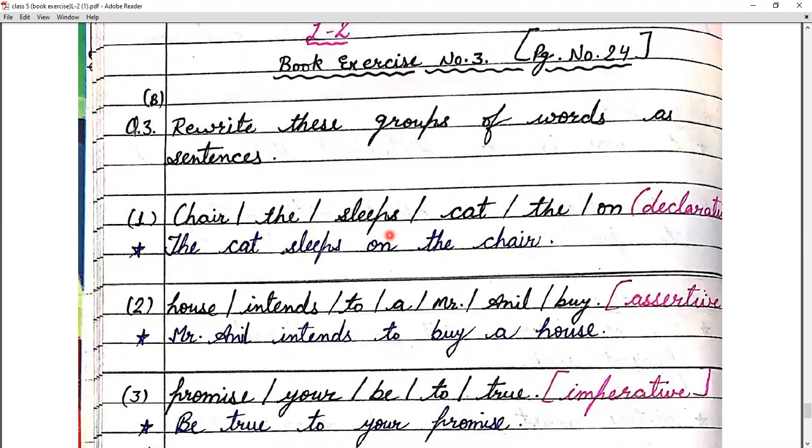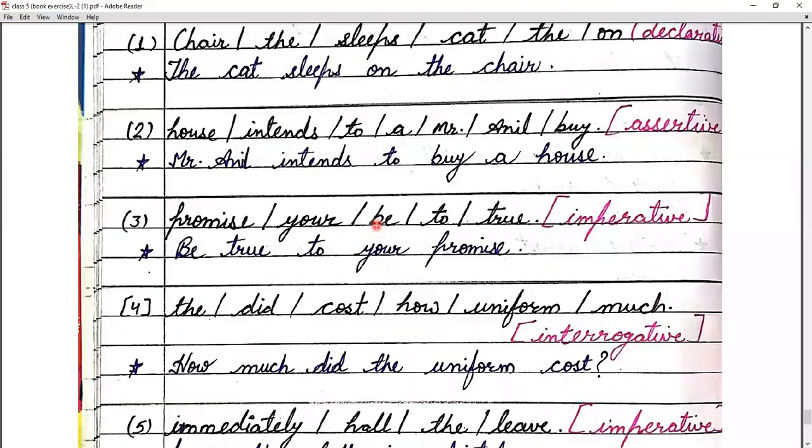Second is house, intends, to, Mr. Anil, buy. Now it is assertive, means declarative. It is also a declarative sentence. So the same rule will apply. Mr. Anil intends to buy a house. Full stop. Okay. Third is promise, your, be, to, true. Imperative sentence means be true to your promise. In an imperative sentence, we also apply a full stop. Be true to your promise.